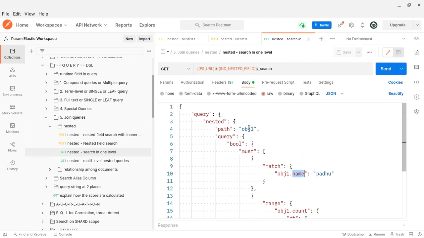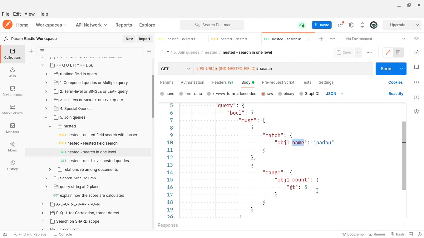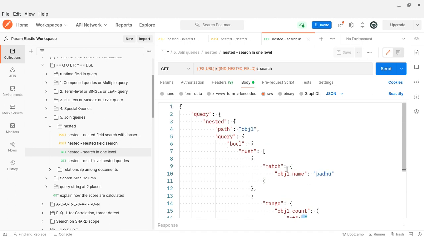So obviously I have the path, and within that I have a match on a name and a count. Okay, you should have this value, then you should return 0, then give me your parent document. So what nested is going to do is, the match is going to run against the child, but it will return the parent document.